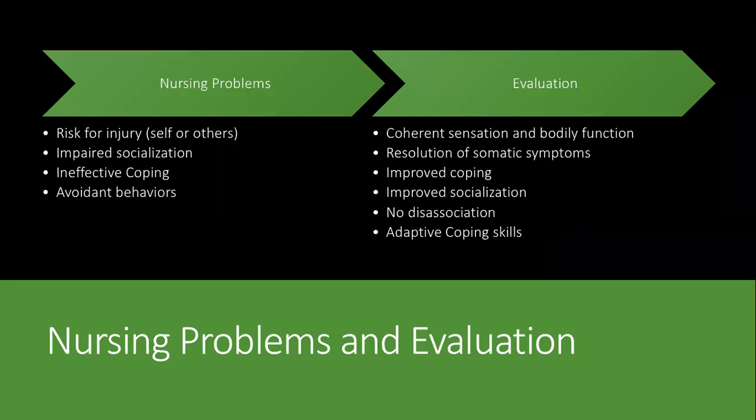As far as nursing problems go, they can be at risk for injury for self or others, have impaired socialization, ineffective coping, or avoidant behaviors. As far as evaluation of effectiveness of treatment goes, they can have coherent sensation and bodily function, resolution of somatic symptoms, improved coping, improved socialization, no dissociative experiences, and development of adaptive coping skills.